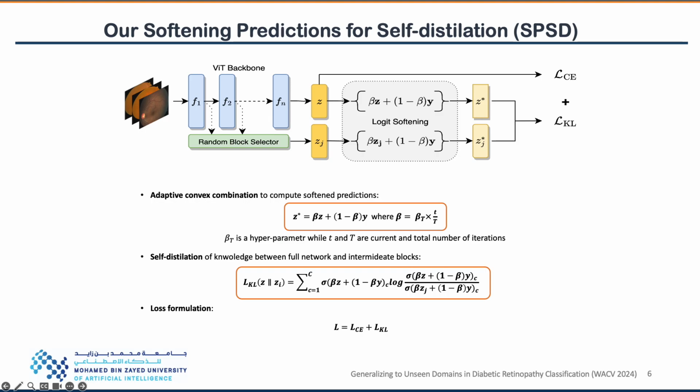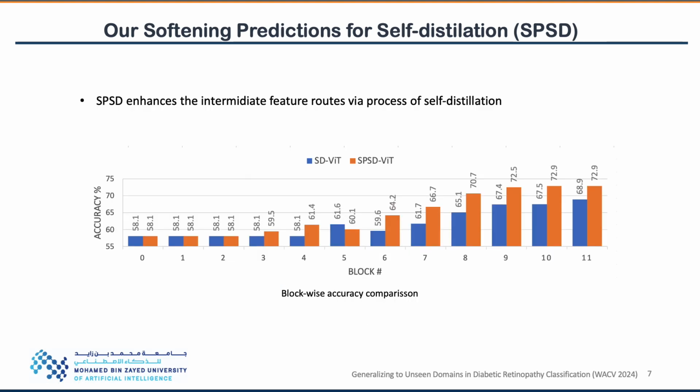The classification loss at the final classifier and the KL divergence loss are added together as the final loss formulation. We believe that this would better allow enhancing the intermediate feature learning via the process of self-distillation, thereby facilitating the learning of cross-domain generalizable features.